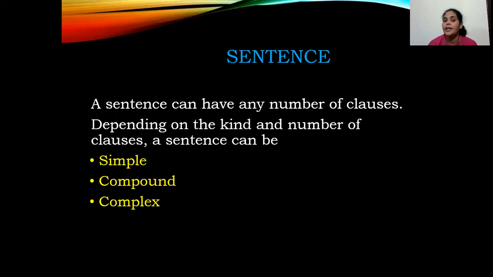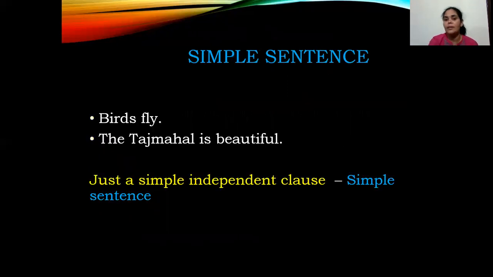Depending on the kind and the number of clauses, it has been categorized into 3: simple sentence, compound sentence, complex sentence. Quickly we'll move. Simple sentence. Now we take the same old examples. Birds fly. Taj Mahal is beautiful. Now it's just an independent clause which has subject and verb. So such simple independent clauses are called simple sentences.